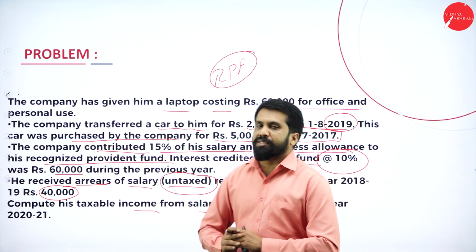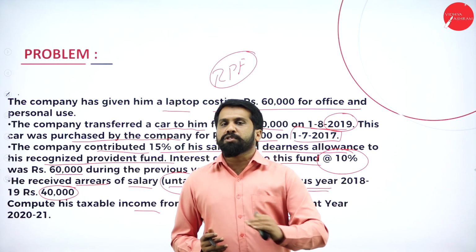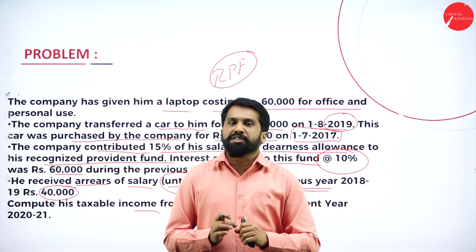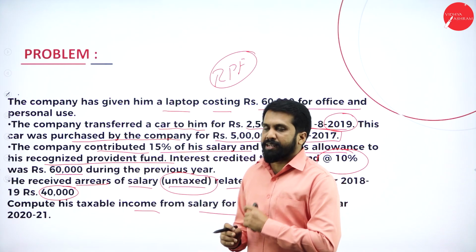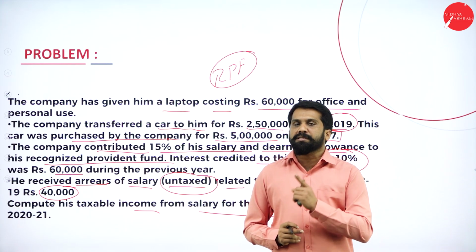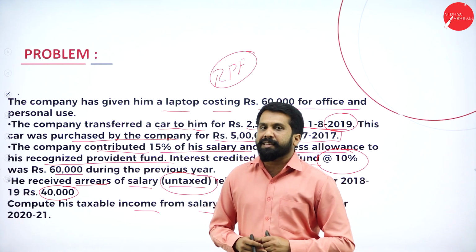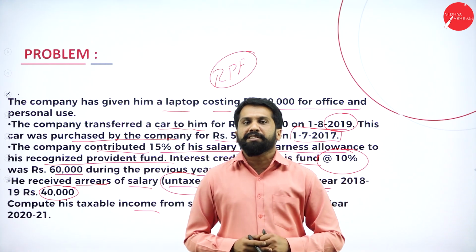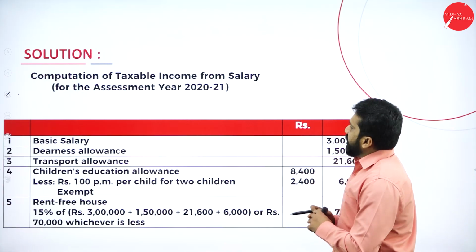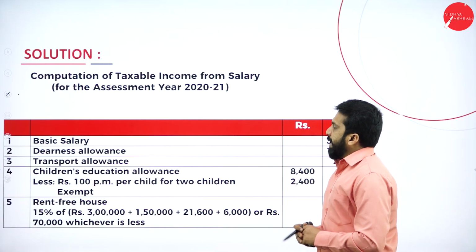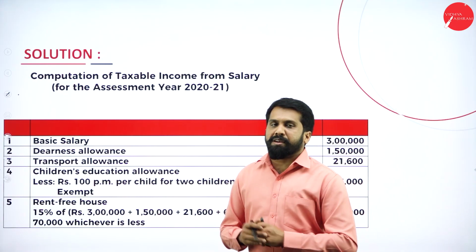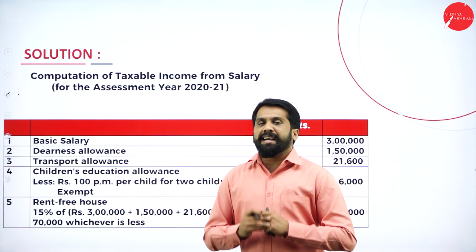These are the informations you have. Almost most of the complicated adjustments are included, so that if you can work this out, you can work out any number of problems. In this, we don't have anything about HRA, so we have the rest of the adjustments. So this will be your answer. I'll go to the answer directly. Wherever I need it, I'll go back to your concept sheet and explain.